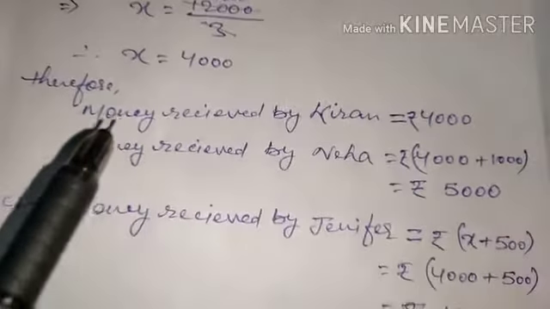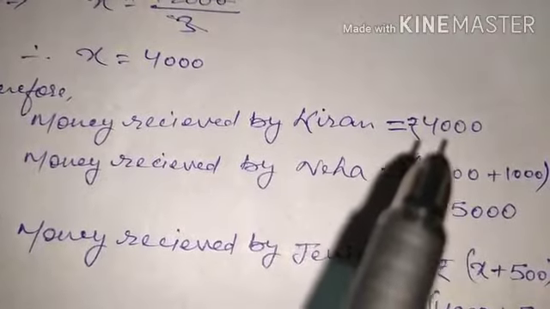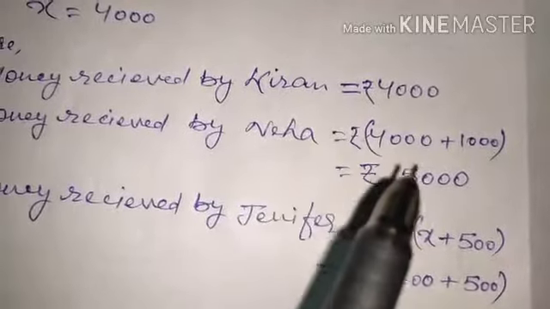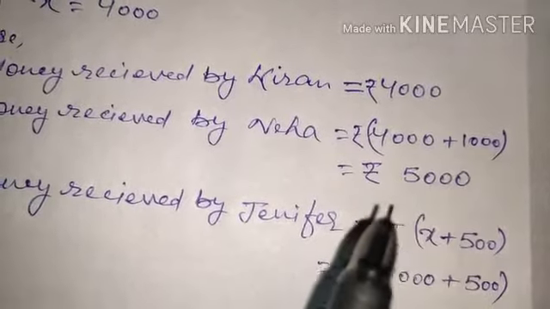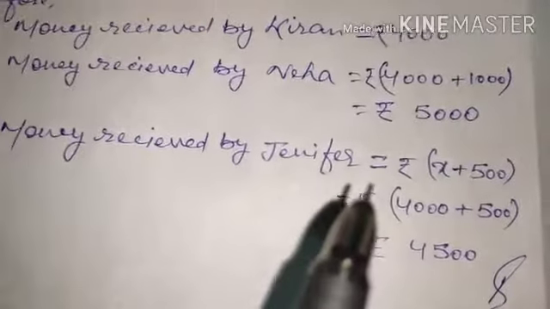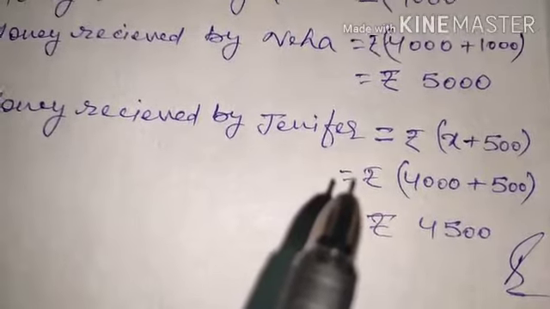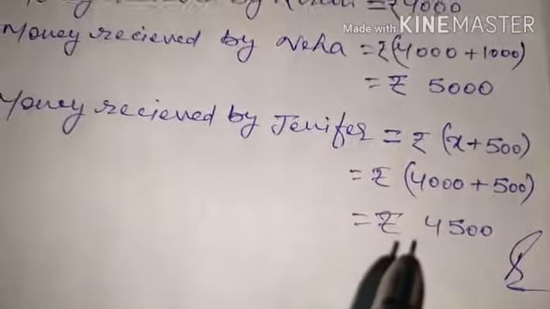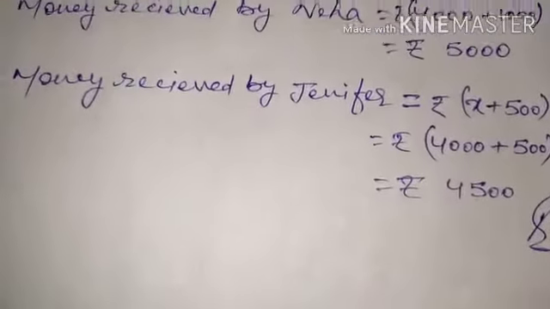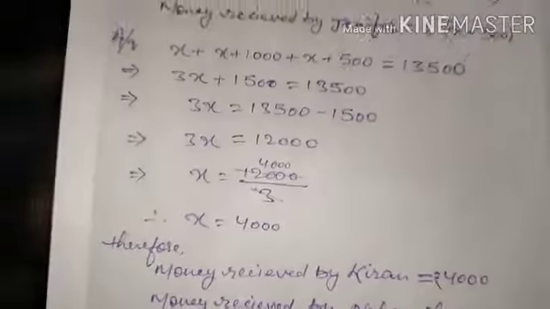Now therefore money received by Kiran is x, that is 4,000 rupees, and money received by Neha is rupees 4,000 plus 1,000, that is 5,000 rupees, and money received by Jennifer is x plus 500, that is 4,000 plus 500, which sums to 4,500. So that's it. We got the values of all the variables and solved the equations also.